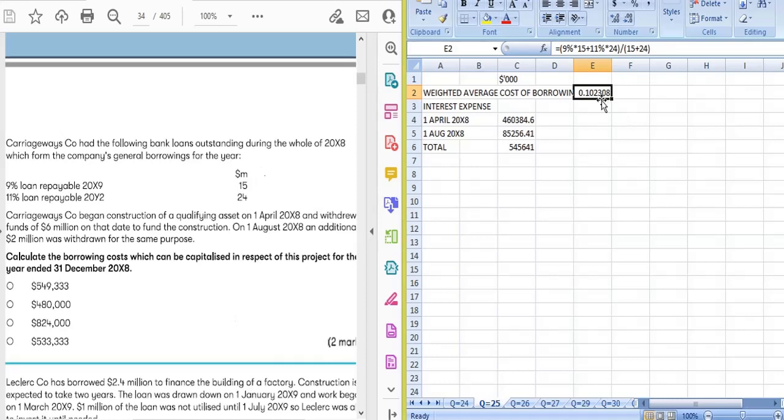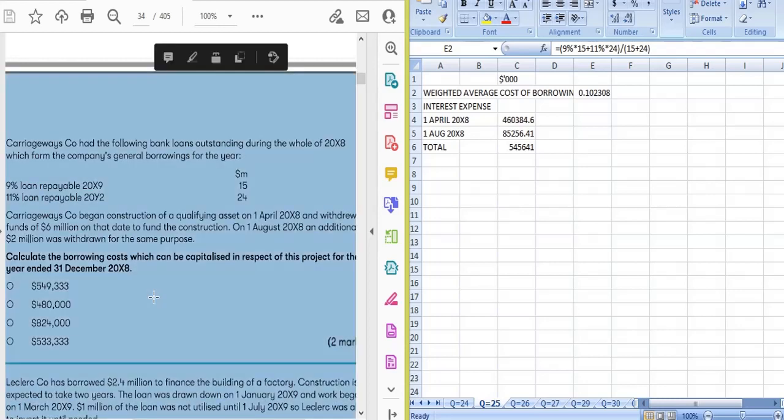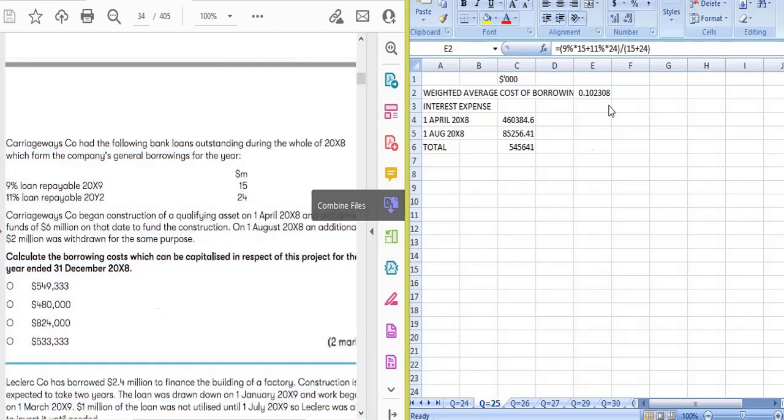So I got an interest rate, and I will use this interest rate for the further calculation. So interest expense which we can capitalize. We have taken the interest first on the 1 April 20XX, and our year end is 31st December 20XX. So what is the total month? It's April, May, June, July, August, September, October, November, December. So altogether 9 months, and this interest is for the whole year.